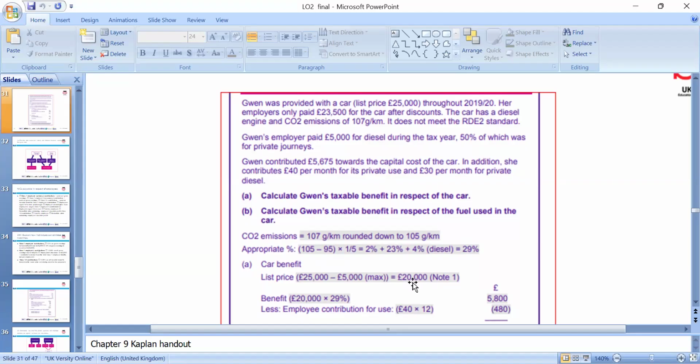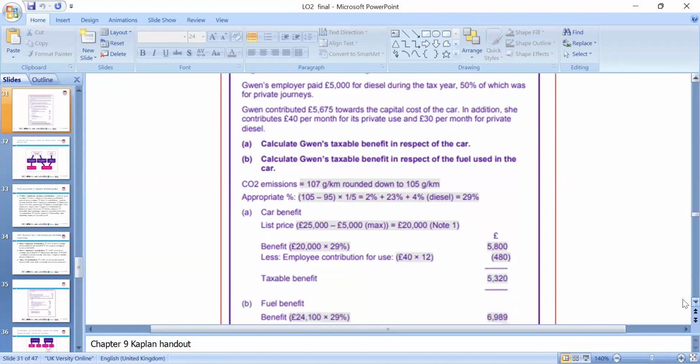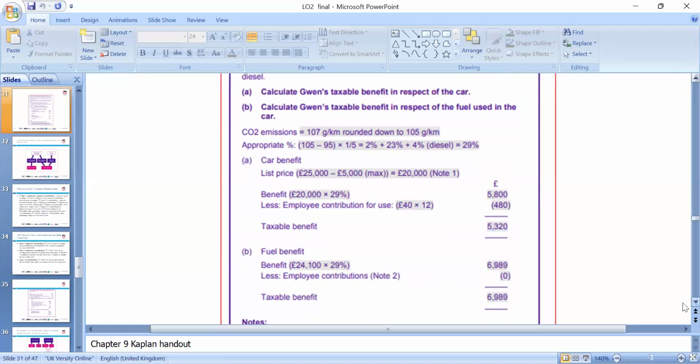The car benefit is based on the listed price, the maximum being 29%, less the employee's contribution. Now the amount of the benefit is 5,320, and we add it to income and then pay the tax on it.